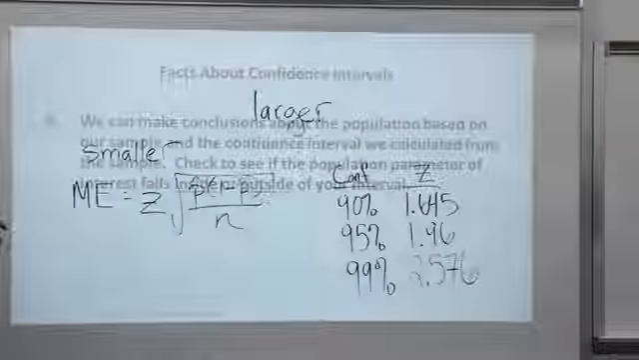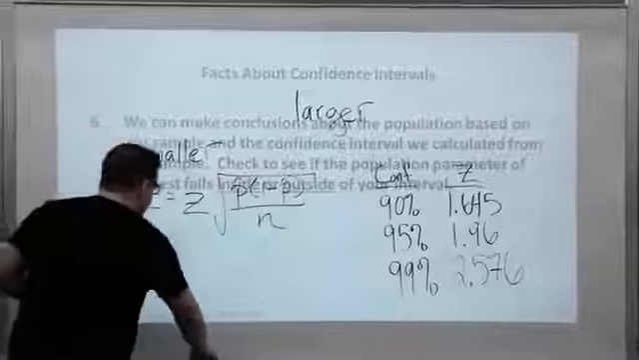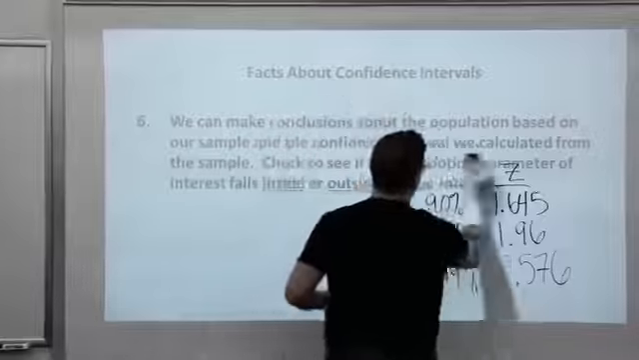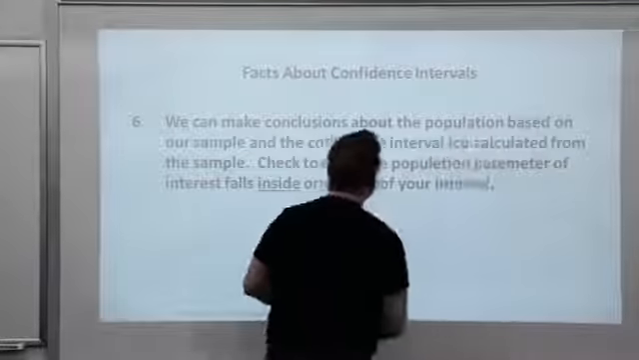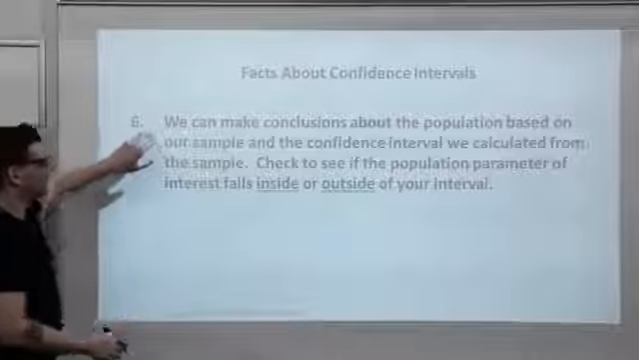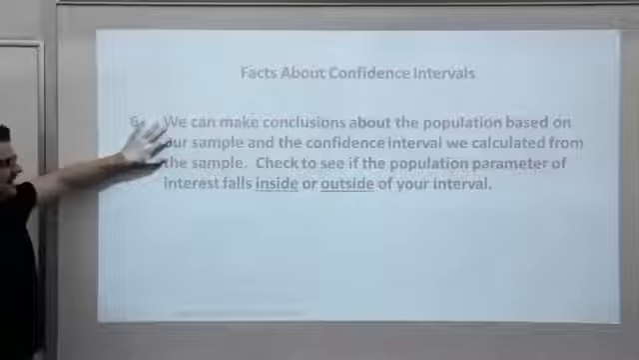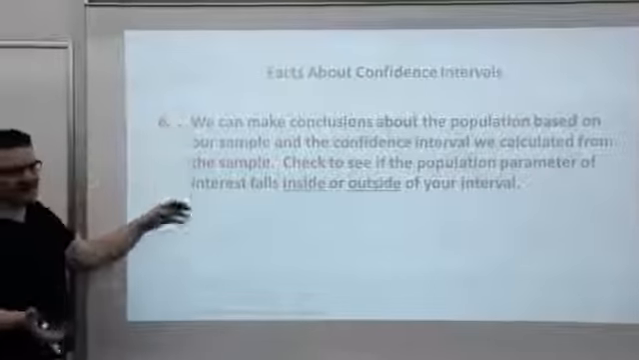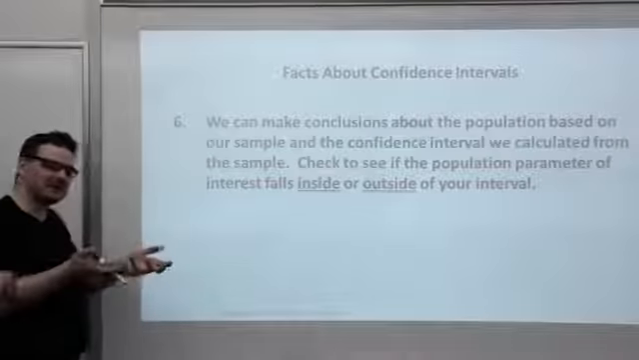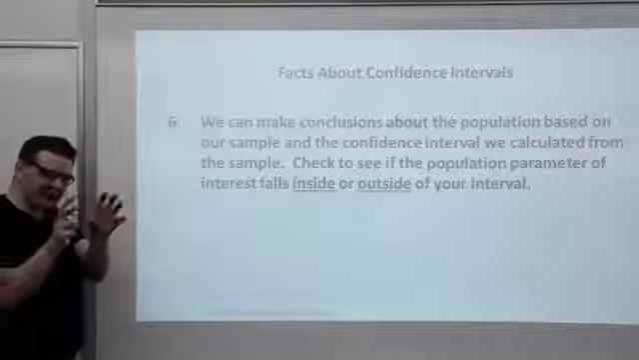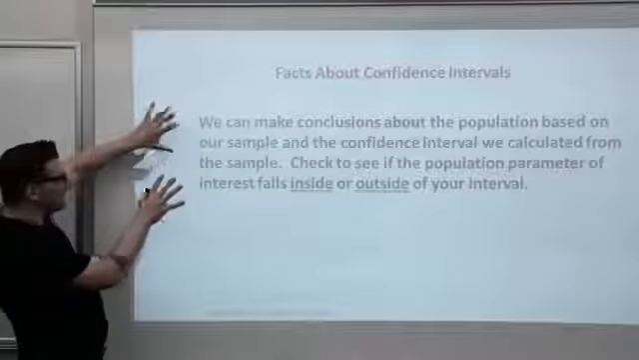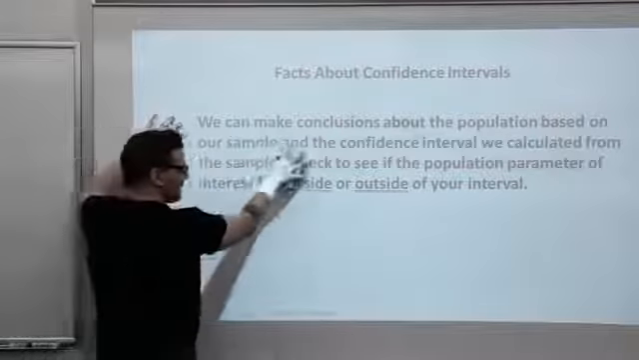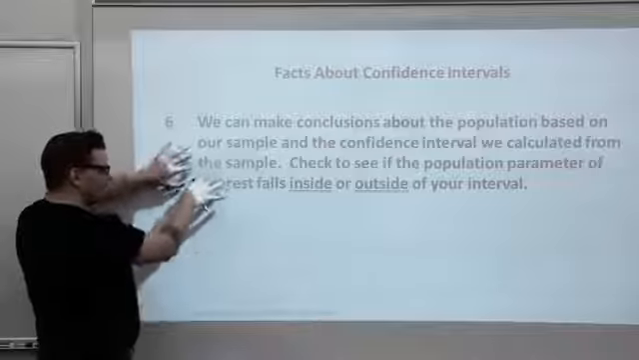A couple more facts. Number 6. Why do we do this? We can make conclusions about the whole population. That's the point. We're interested in the population, not necessarily what the sample told us, but how we can generalize. We can make conclusions about the population based on our sample and the confidence interval we calculated from the sample.